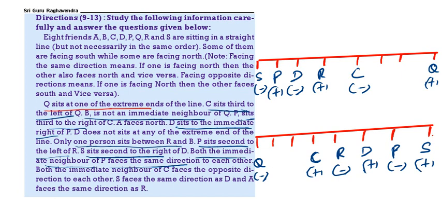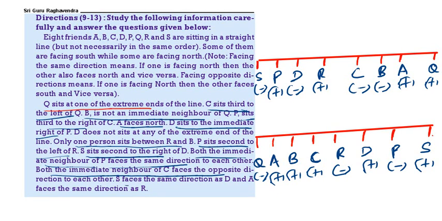One person is there between R and B. So here we will get B, here we will get A. Here we will get B, here we will get A. Then A is facing north direction. So A plus, here also A plus. Both the neighbors of C face opposite direction. See, one neighbor is minus, other neighbor plus. One neighbor plus, other neighbor minus.